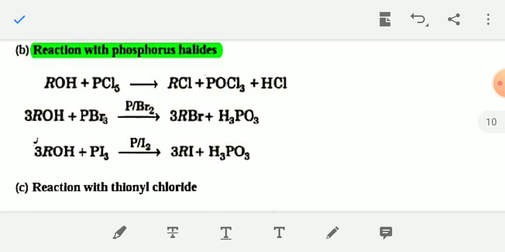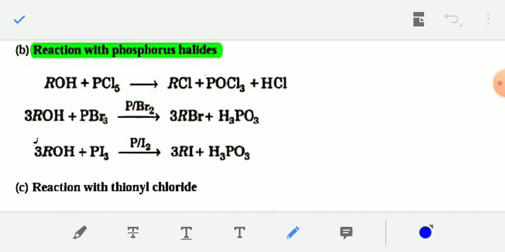And reaction with phosphorus halide, that is PCl5, PCl3. When alcohol reacts with PCl5, phosphorus pentachloride, the alcohol will be converted into alkyl chloride, RCl.